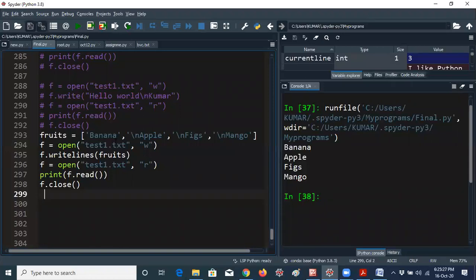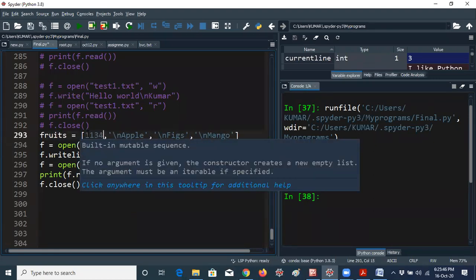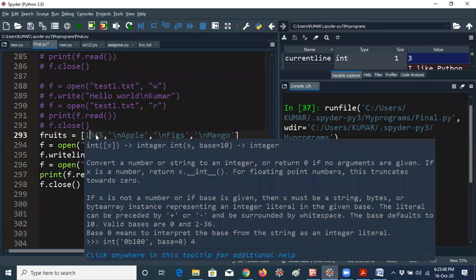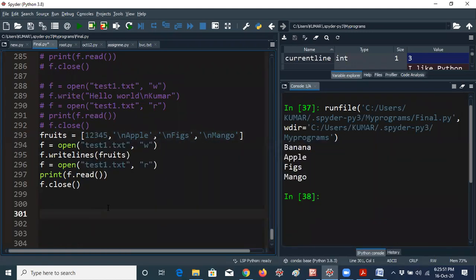This is called a list actually. It will take multiple strings at a time. Writelines takes multiple strings at a time, by using an iterable object called a list. So can you tell me? You know, guys, list is a data type. But I'm removing banana and telling 1, 2, 3, 4, 5. Can you please tell me whether it will get an error or be executed? Please think first before you answer.